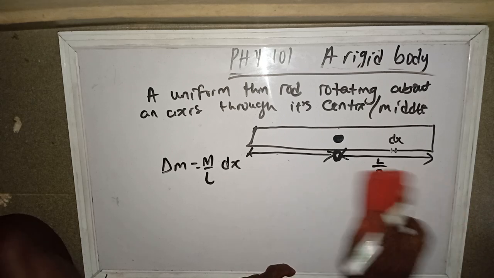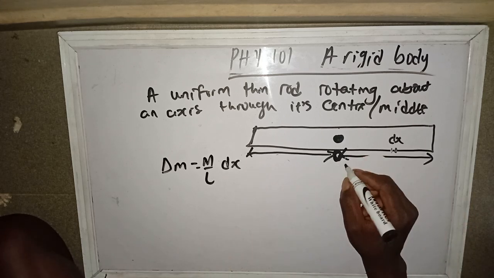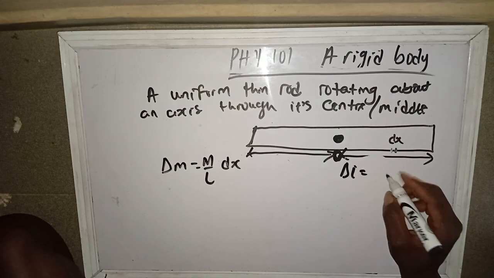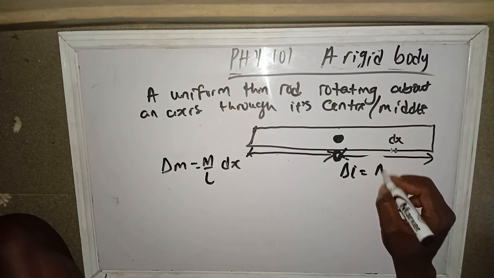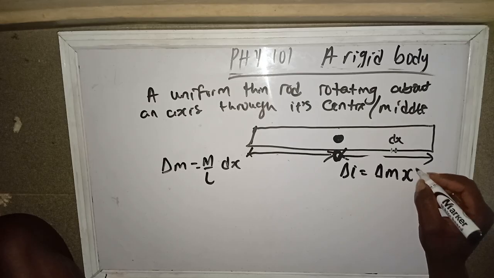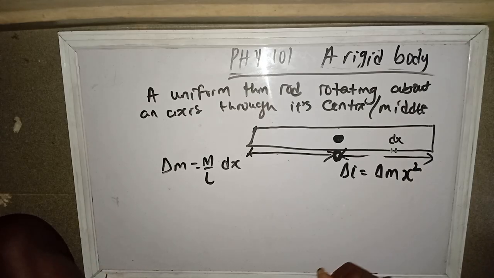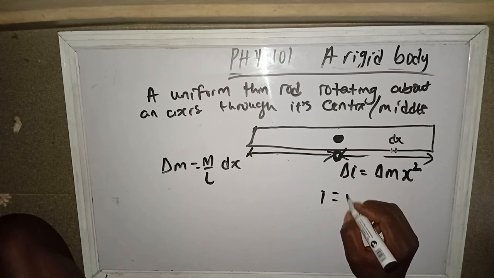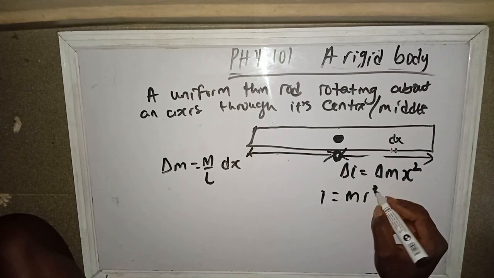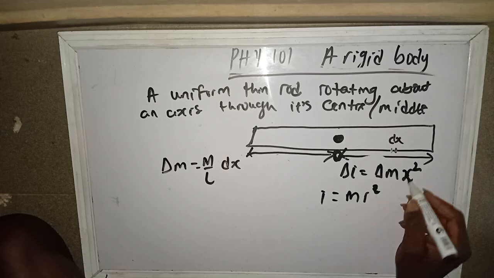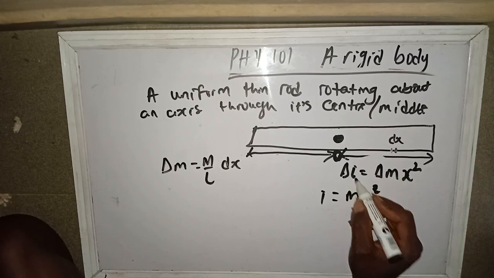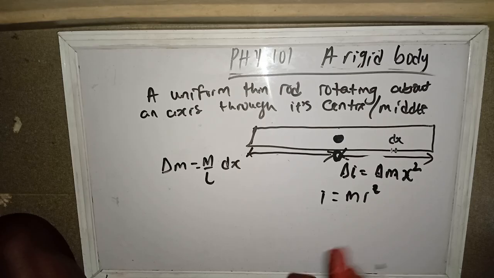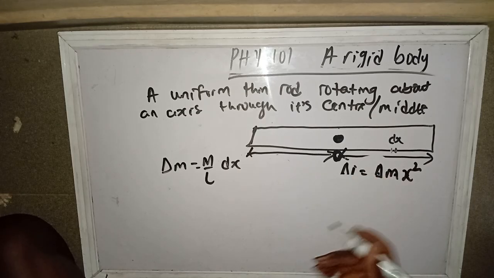Let's keep that. Don't forget that our change in inertia is the same thing as change in m times... no, I gave us a formula for inertia initially, that I equals m r square. So our r is like x here. Since we have change in I, it's change in m times x square. Is that clear? So there's no big deal about that.